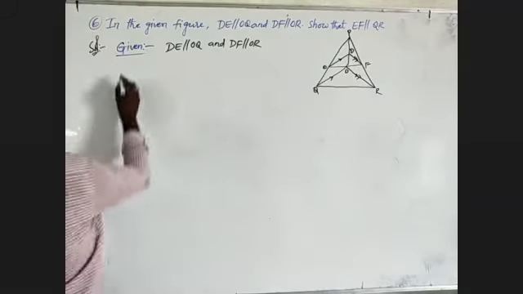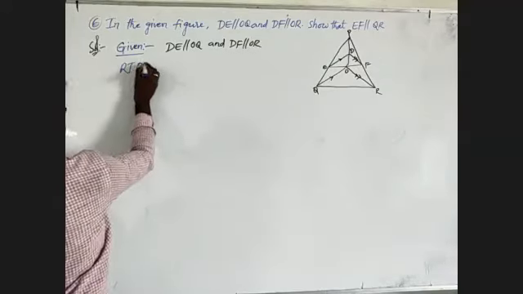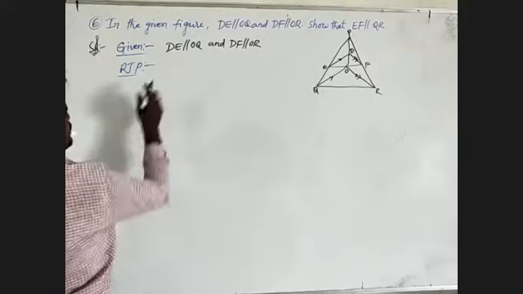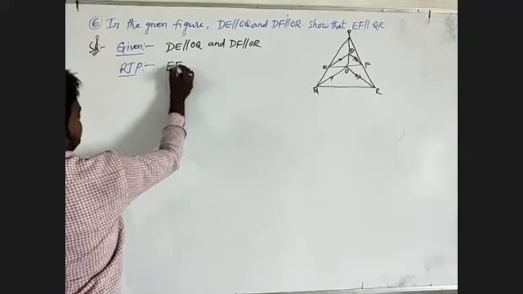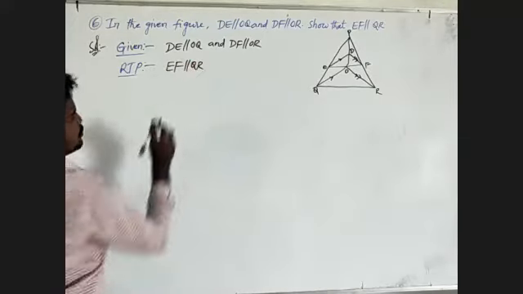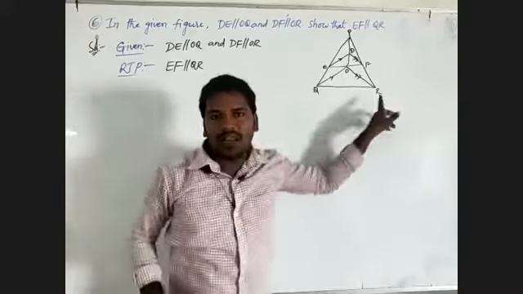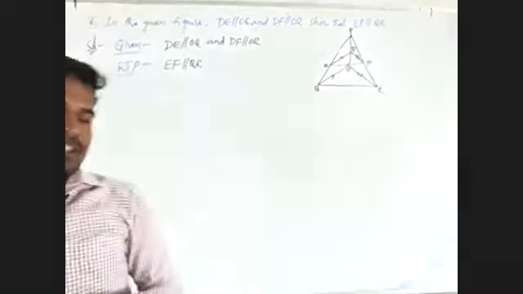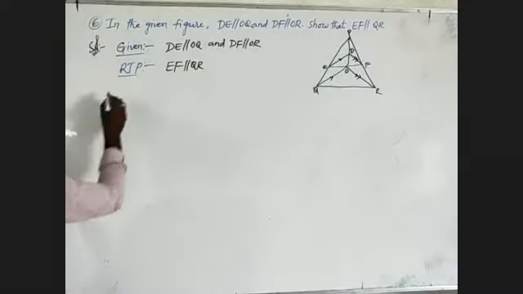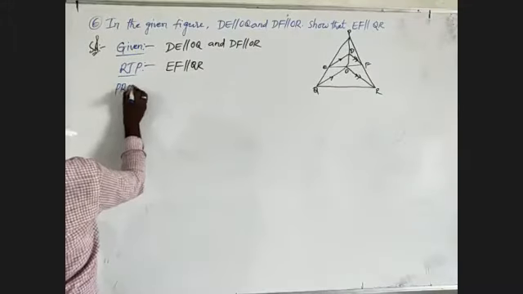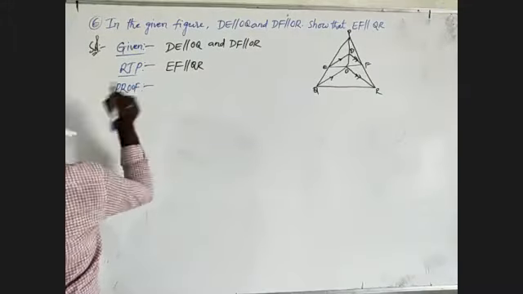What do I have to prove? I will write RCP, where given RCP is EF is parallel to QR. We have to prove the given intersecting line EF is parallel to QR. That will be the proof of the given theorem. Now I am going to the proof.